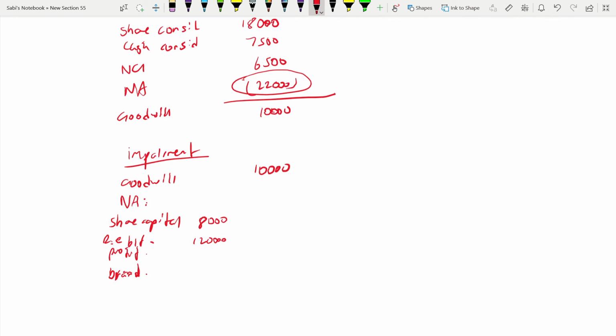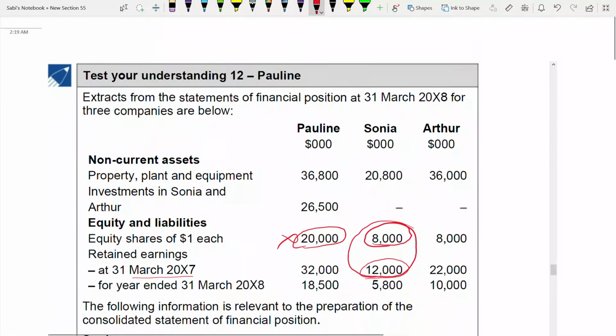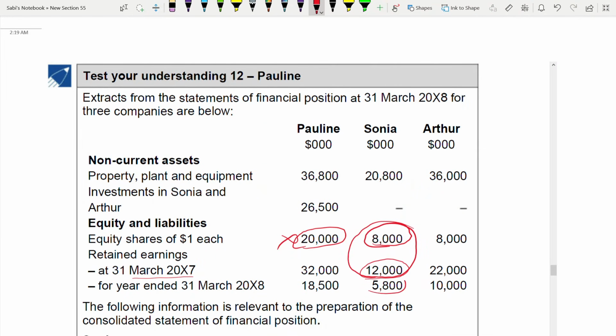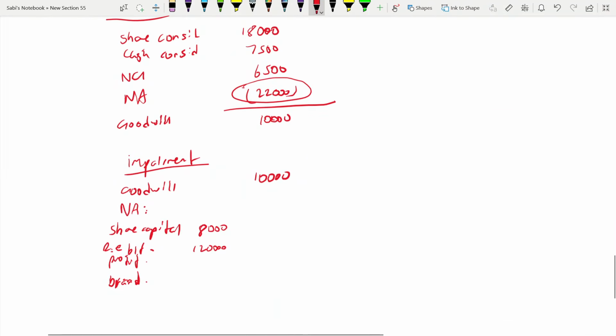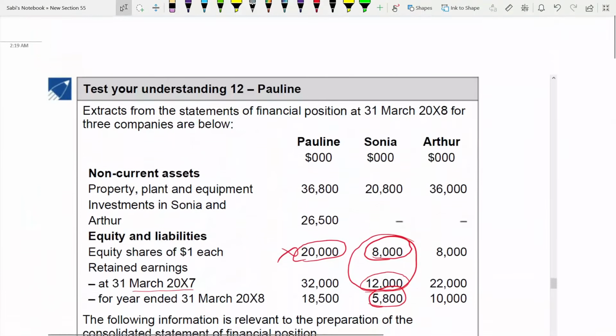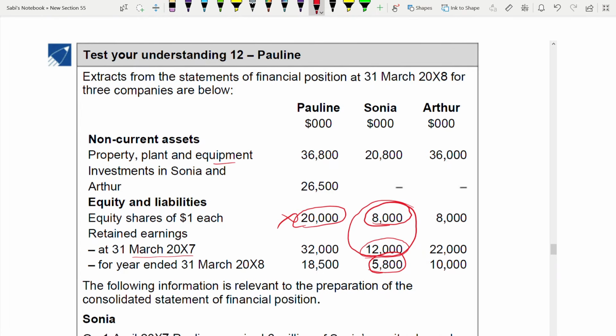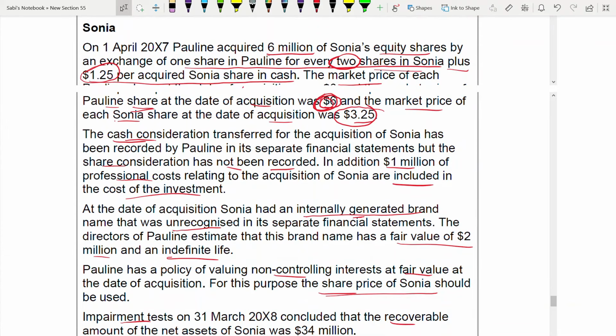Profit for the period, how much? 5,800. This is the profit. And the brand 2,000. See, whatever they have given in the additional information only you have to take. You don't have to take all this property, plant and equipment and all these things. It's not needed. But brand we are taking because it is given in the other information below.